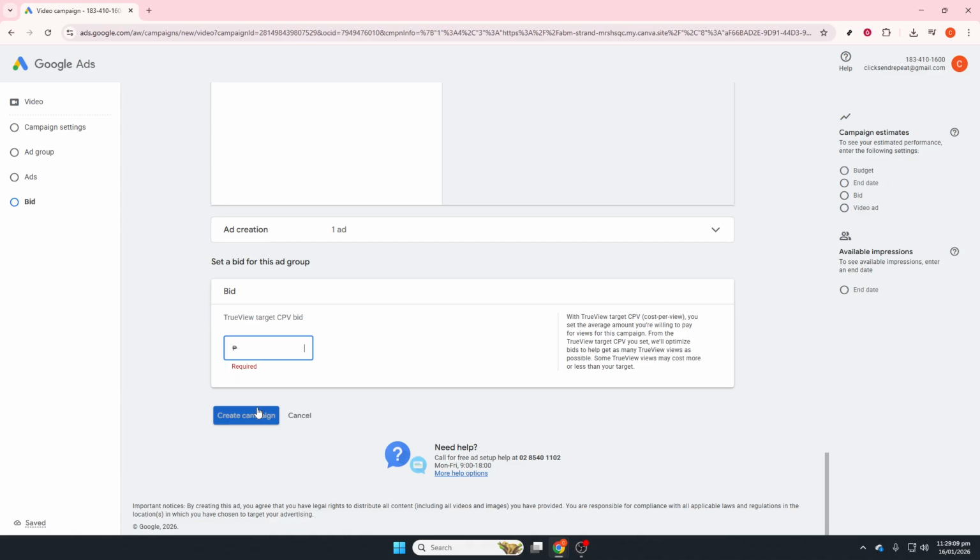interlinking related content. And don't rely on AdSense alone. Layer in affiliate marketing, digital products, or email marketing to multiply your revenue.